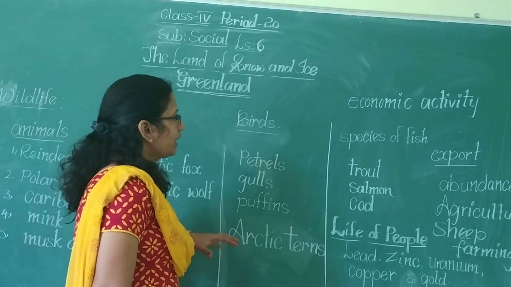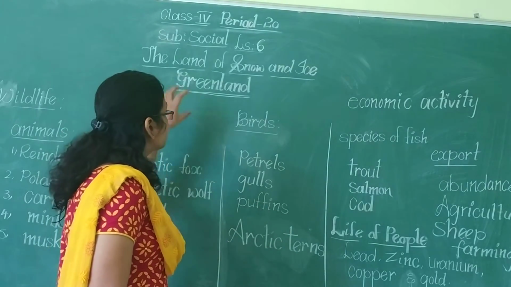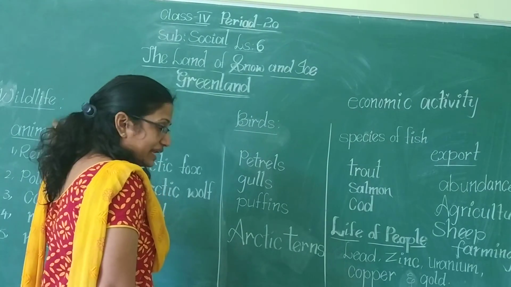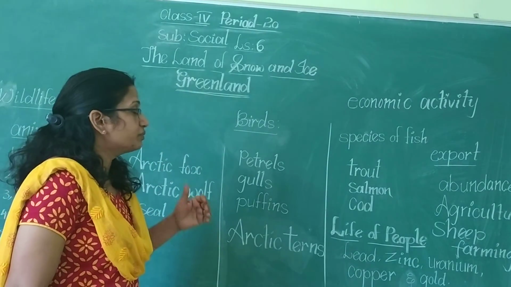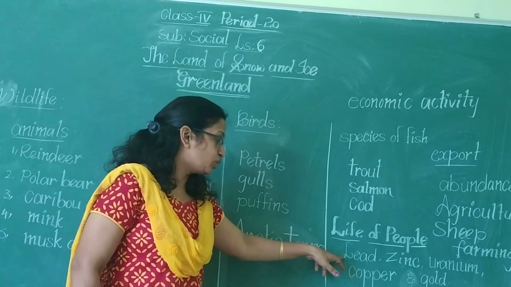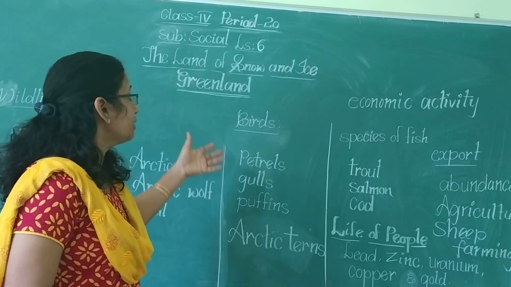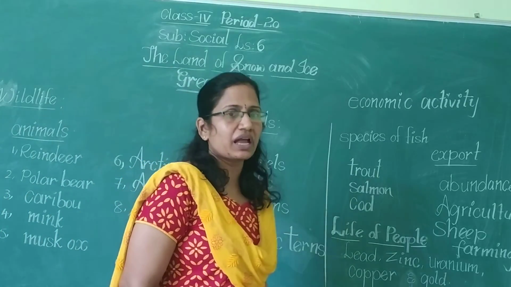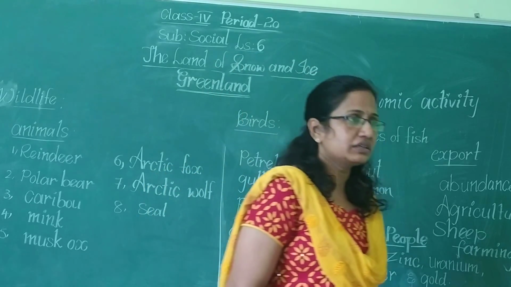So this is about the economic activity and natural resources of Greenland. Okay children, so this is about the birds, wildlife, that means animals, birds, different varieties of fishes, the life of the people, the economic activity, and the natural resources available in Greenland. The next topic we will learn in the next class. Okay children, thank you, bye.